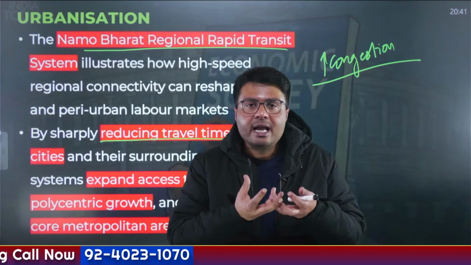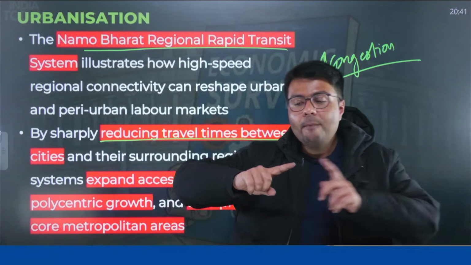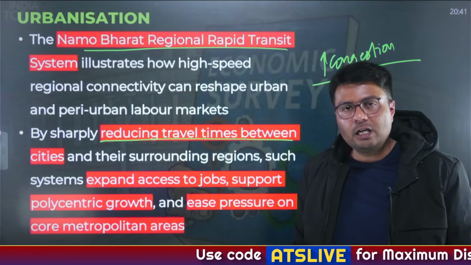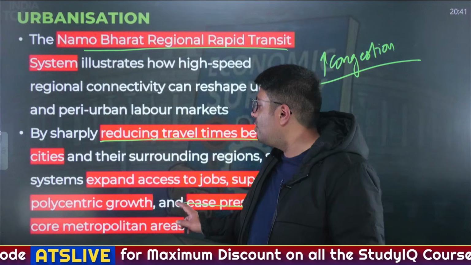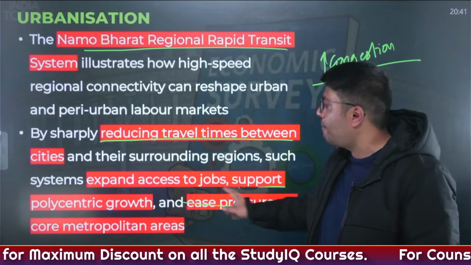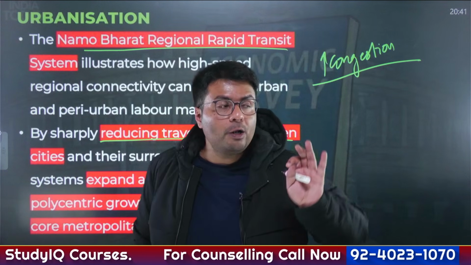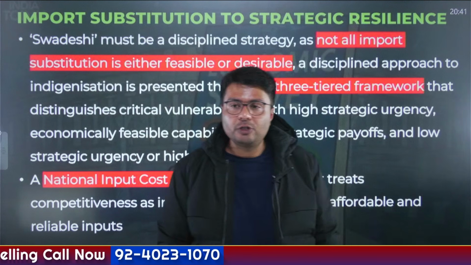What you need to do is diversify the economic activities to the outer regions. How you can diversify? By connecting those regions with a faster transport. And what provides you the faster transport? The regional transport levels, right? So it eases pressure on the metropolitan area, it supports polycentric growth, and it also expands jobs to people who are living in faraway areas. So this is the benefit of rapid urbanization.